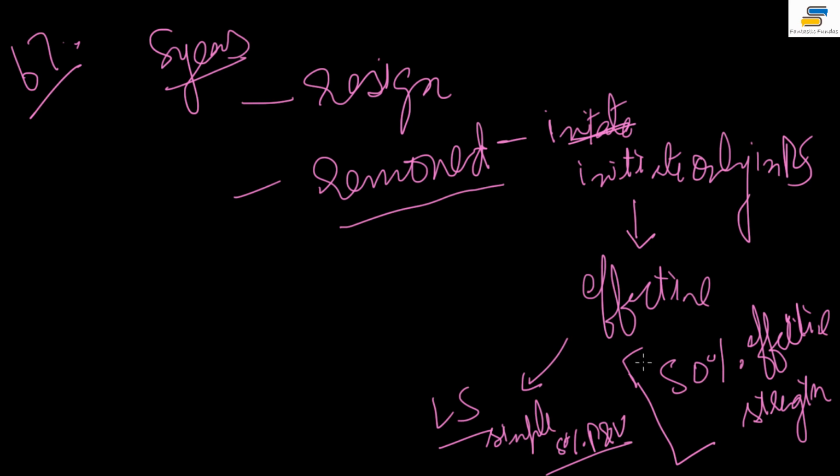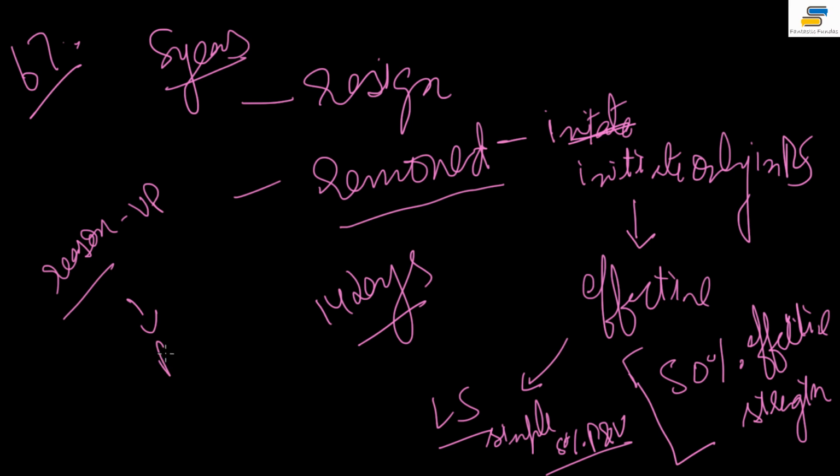Then all this shall not be done without giving him proper notice. He has to be given proper notice of at least 14 days before any of these resolutions are moved. Okay, and that is how he's removed. And the constitution doesn't mention any reason for the removal of the vice president, right? For example, for the president, there's a provision that he's removed for violation of the constitution. It is mentioned in the constitution itself. But for the vice president, there is nothing such mentioned in the constitution. So that is one difference.